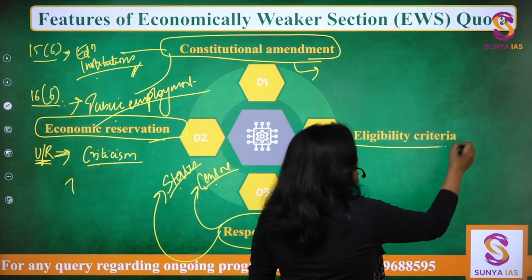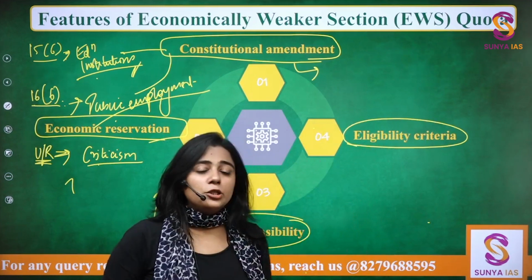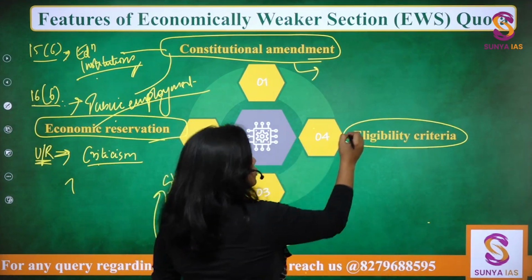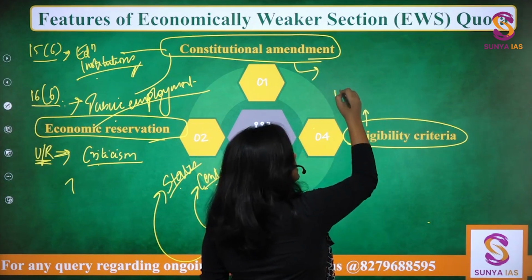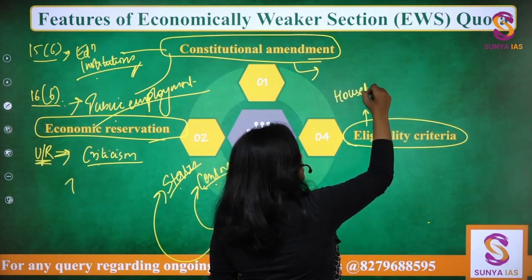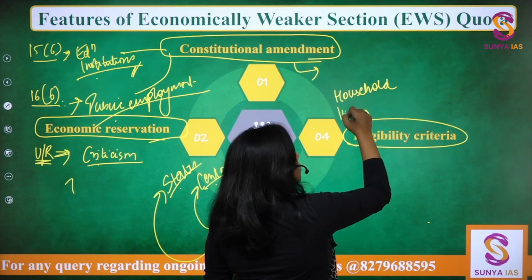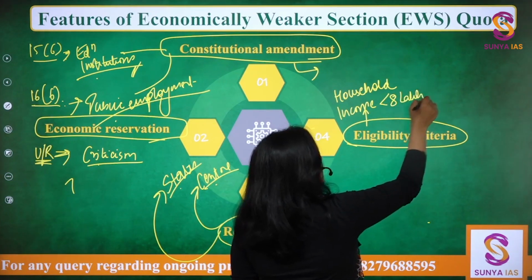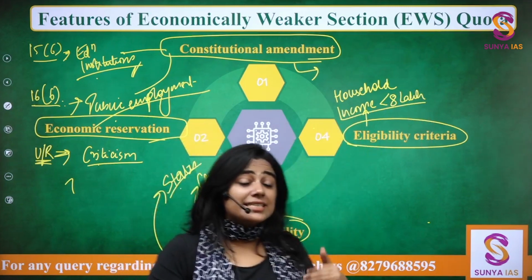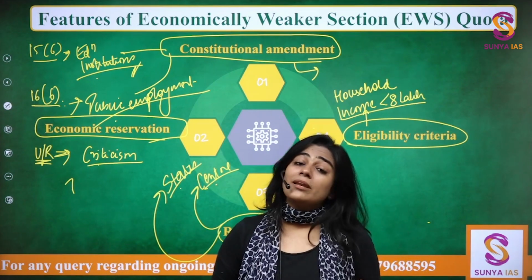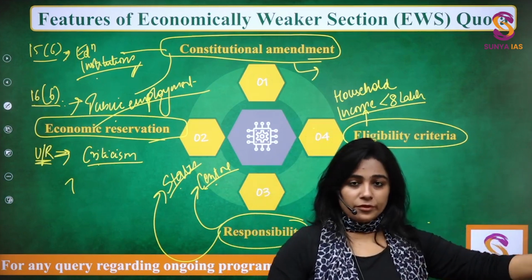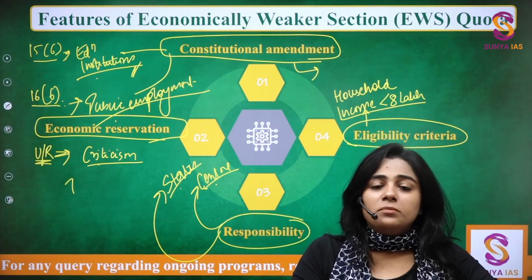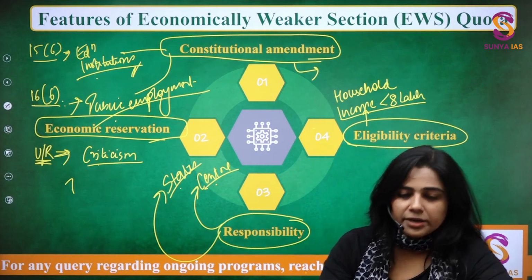You create the sun in the middle and you create some of these rays, right? So first criteria is household income less than 8 lakh. And this I am writing exactly in the way that you will write in the examination, right? So you need to develop these skills from here only, from these classes only, right?